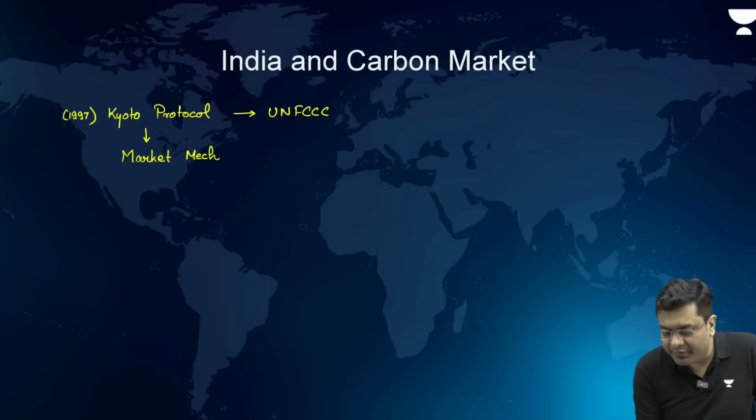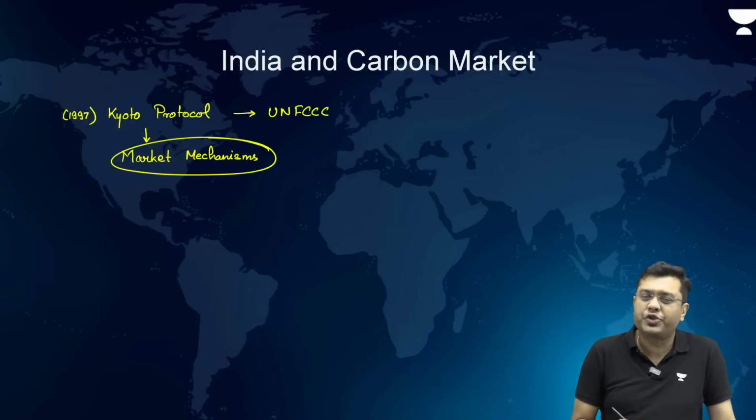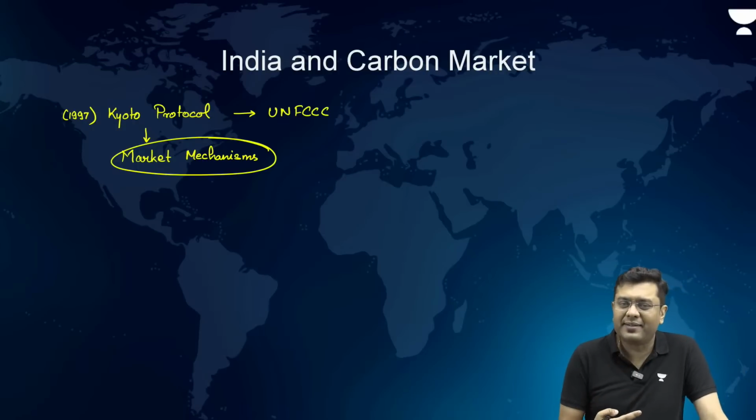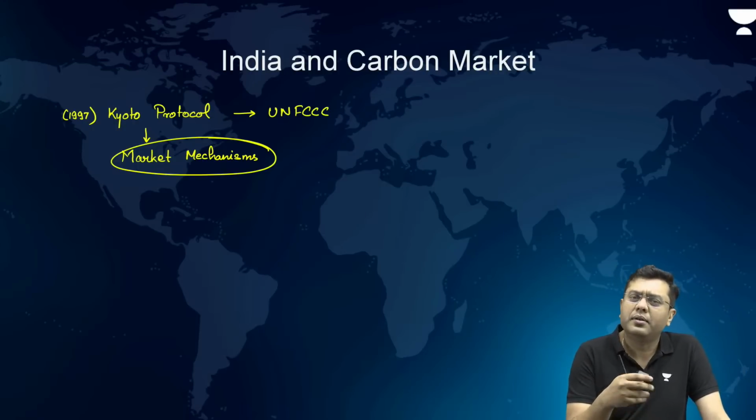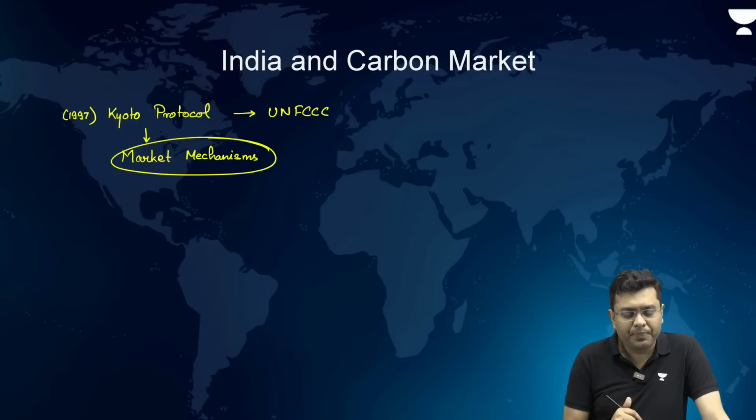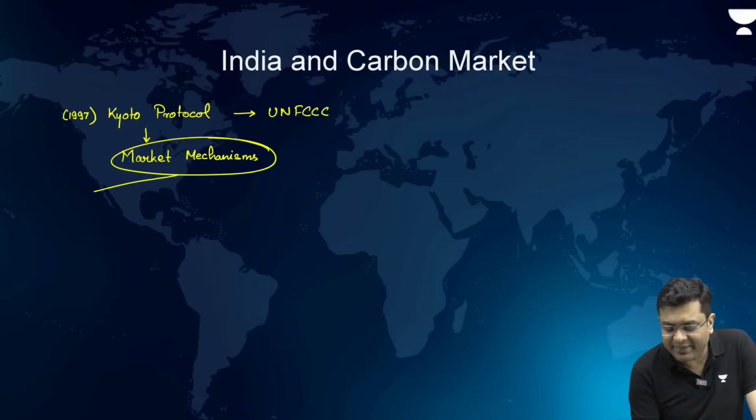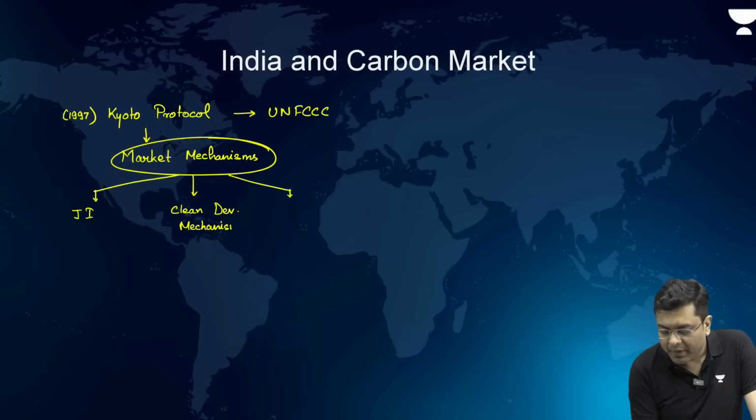Market mechanisms basically meant that you can encourage and incentivize countries and industries to emit less. How do you incentivize them? By allowing them to trade, buy and sell. Under the market mechanism, it had various aspects: Joint Implementation or JI, the Clean Development Mechanism or CDM, and then a simple aspect of cap and trade.